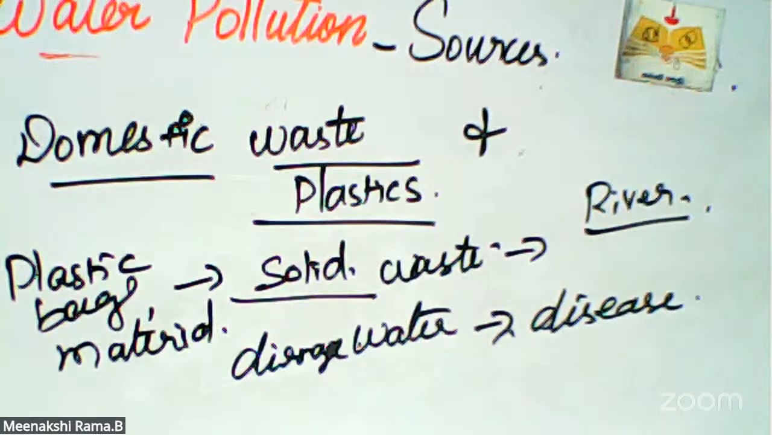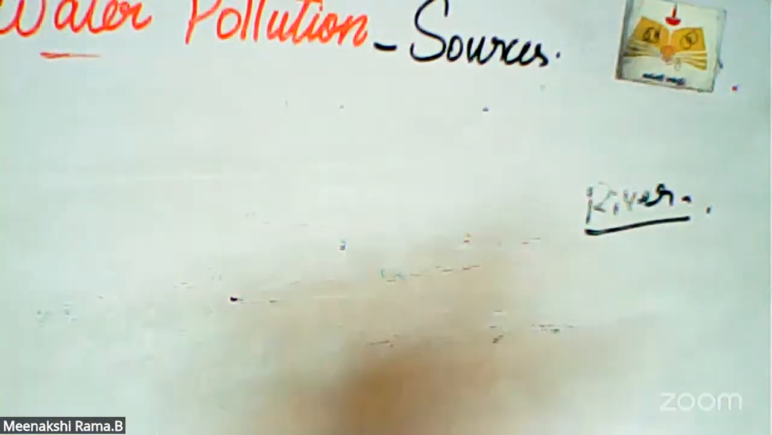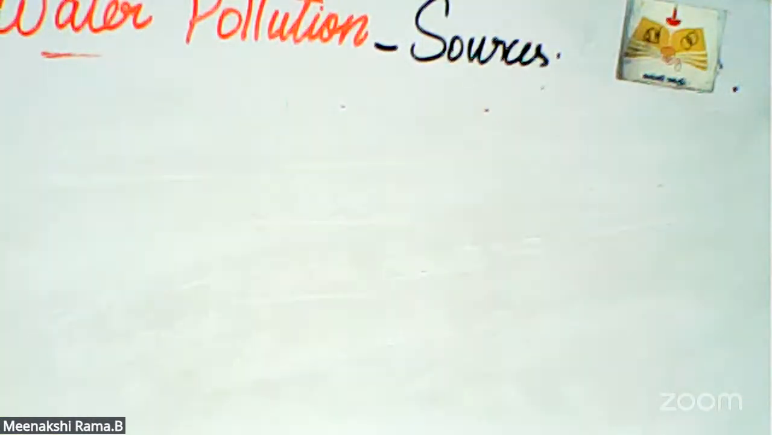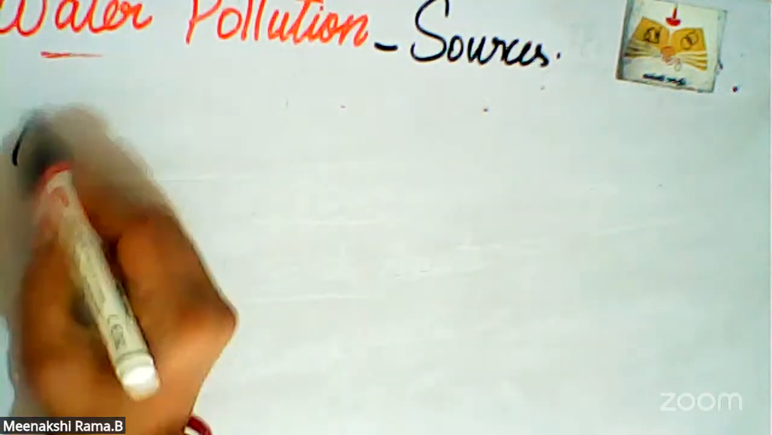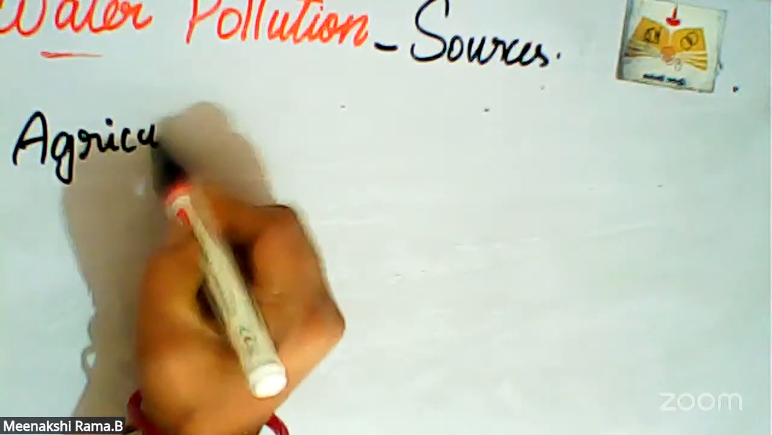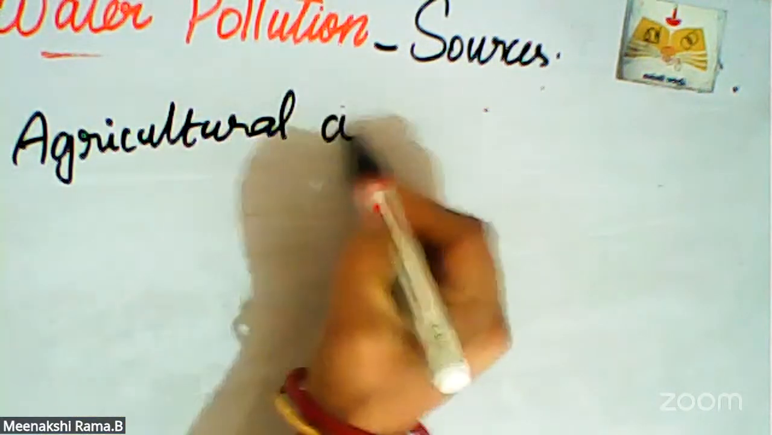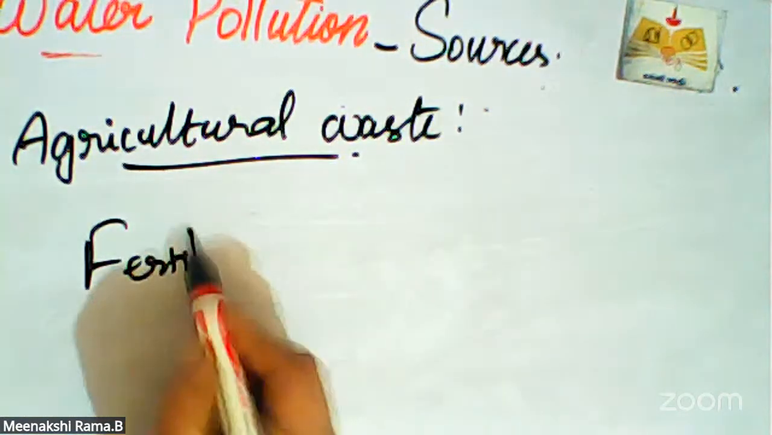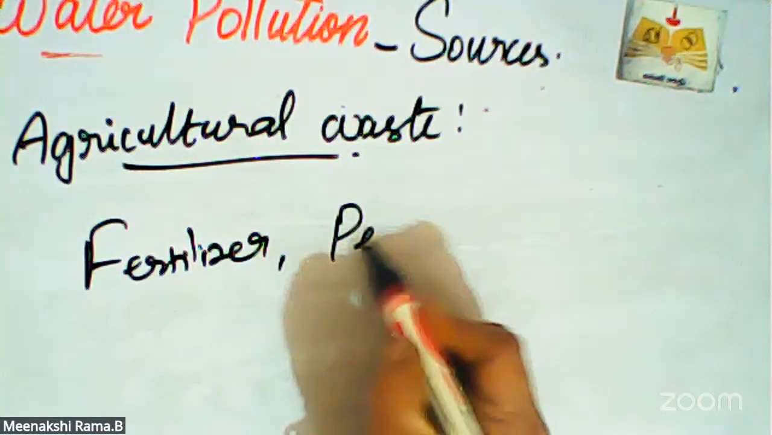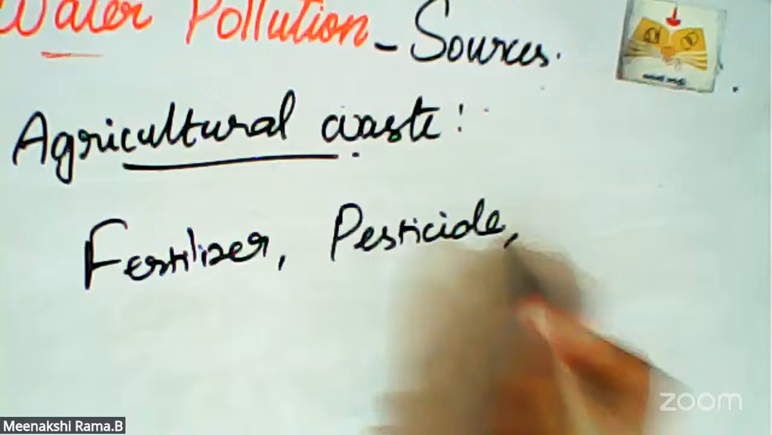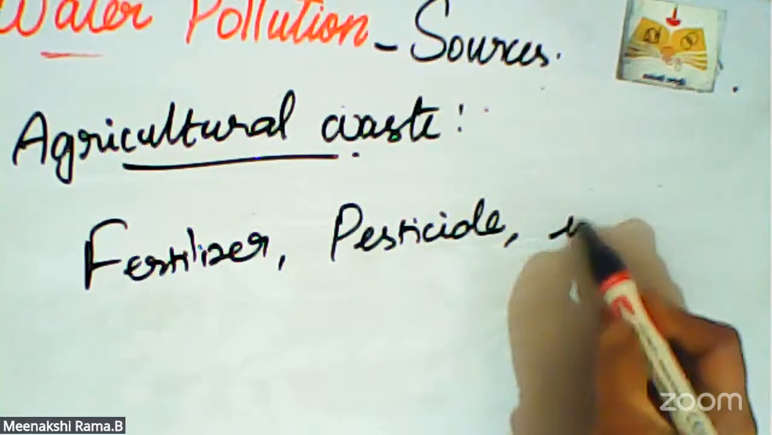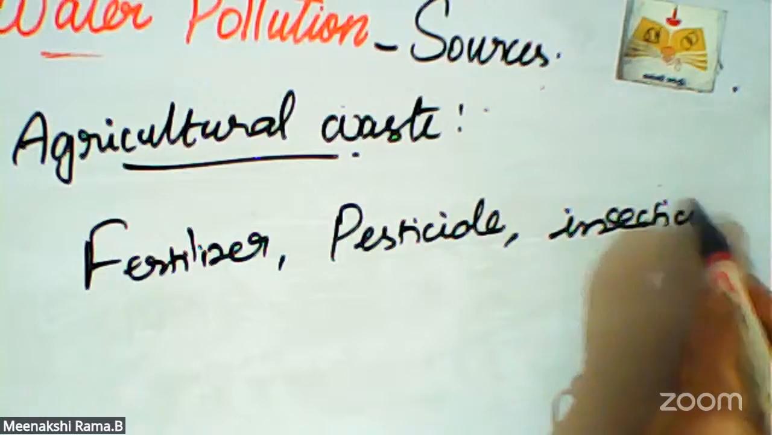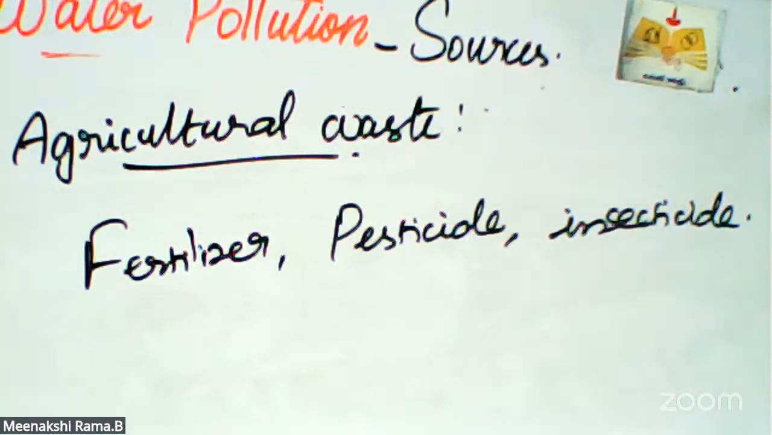Next one is agricultural waste. Agricultural waste means we are using different fertilizers, pesticides, herbicides, fungicides and insecticides. These are all harmful things.